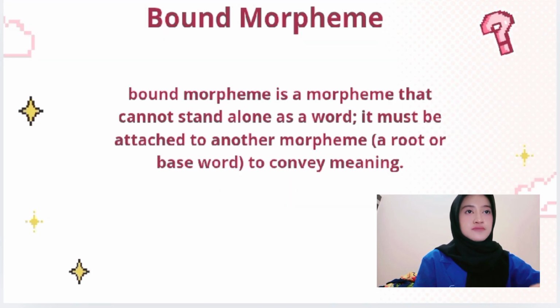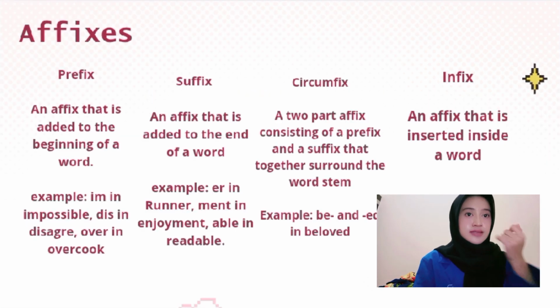Next is bound morpheme. A bound morpheme is a morpheme that cannot stand alone as a word. It must be attached to another morpheme, a root or base word, to convey meaning. Next is affixes: prefix, suffix, circumfix, and infix.